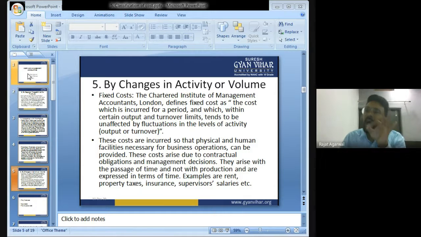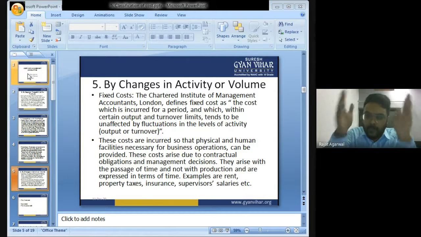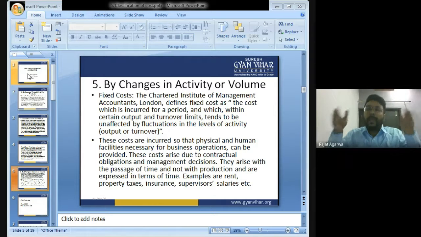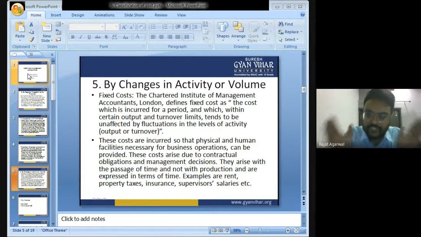No matter how many units you manufacture, the premium will be a fixed amount.